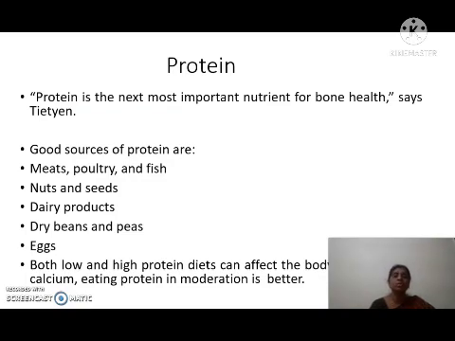Apart from that, we also have lots of nutrients which help to maintain the bone health and help to increase the bone mineral density. I will discuss those nutrients in the next class.